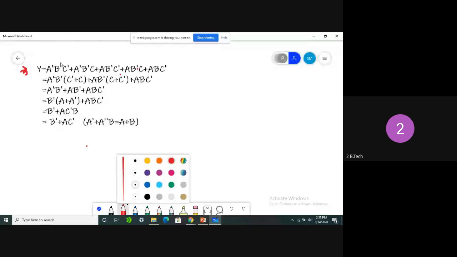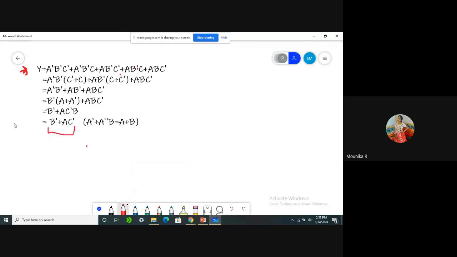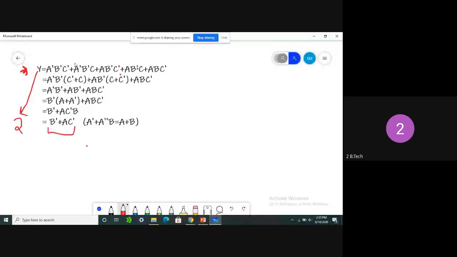So how many AND gates and how many OR gates are we having? Initially it will take 5 AND gates and 4 OR gates. But in the final form it requires only 1 AND gate and 1 OR gate. So with the help of 2 gates we can write Y. To simplify, we are taking this many steps, and we should remember a lot of theorems. But using a K-map, in a single step we can write the final form. So that is the simplest form.